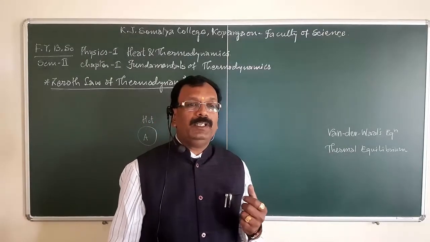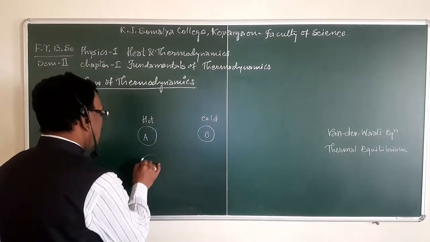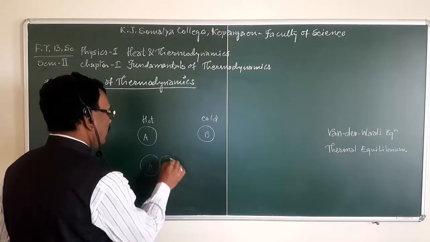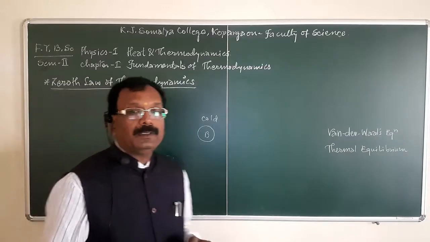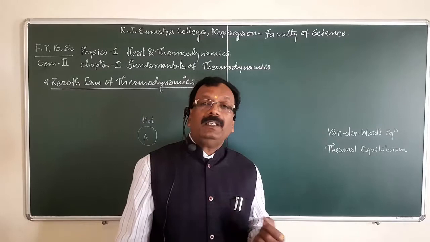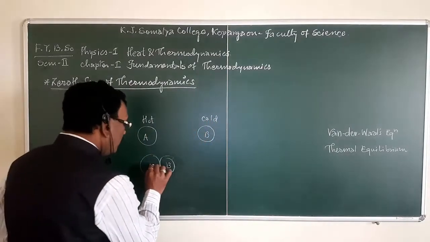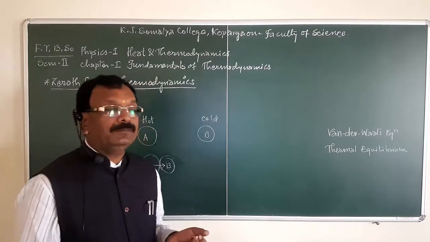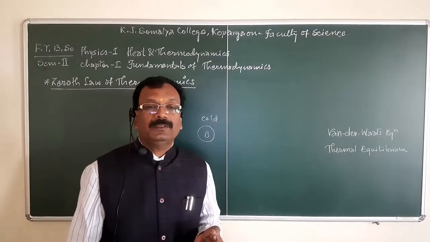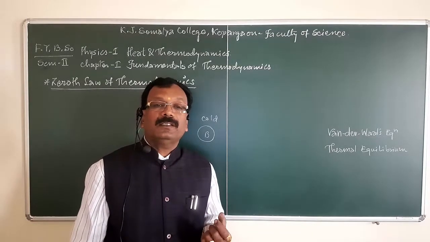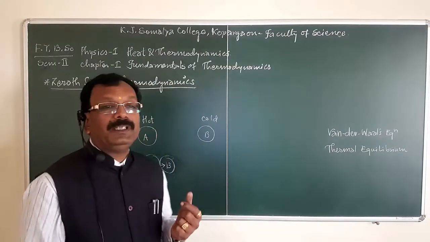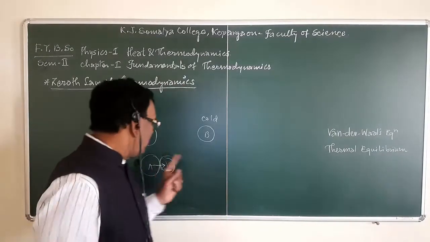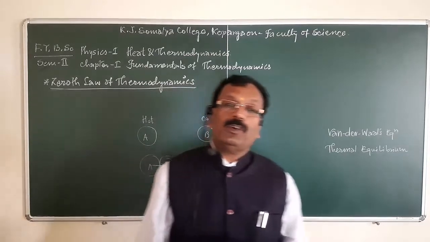When a hot body is brought in contact with a cold body B, heat flows from the hot body to the cold body, and after some time the flow stops. Then the bodies are said to be in thermal equilibrium with each other, when the temperature of both the bodies is the same.